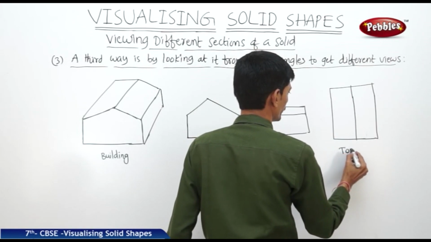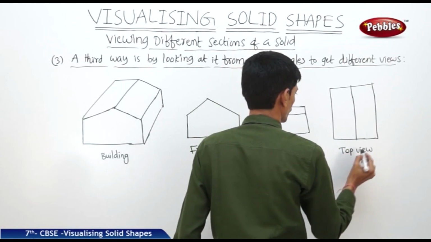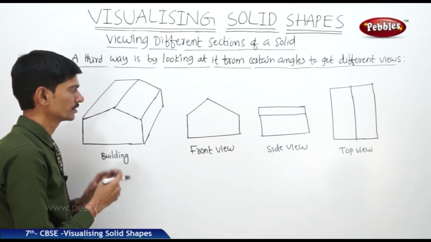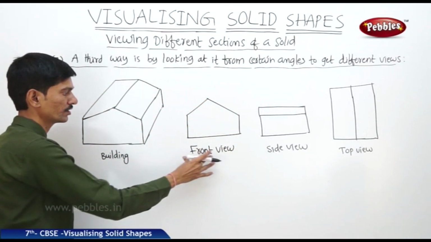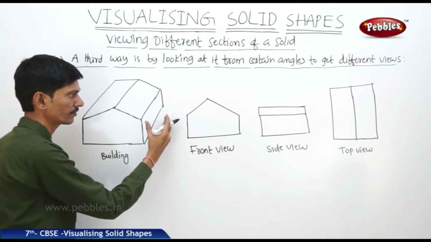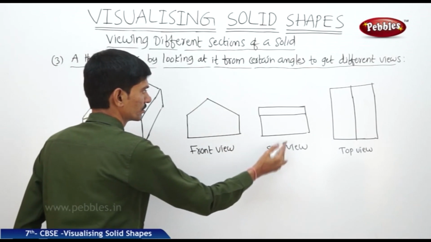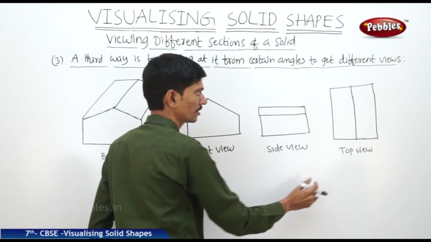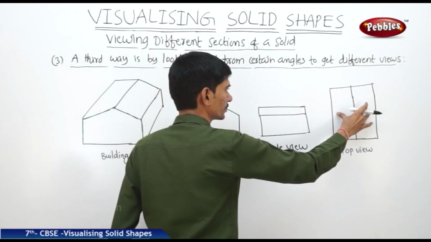So this is the top view of the given building. So the building will look different from different views. From the front, the building looks in this shape, from the side it looks like two rectangles together, and from the top it will again look like two rectangles.